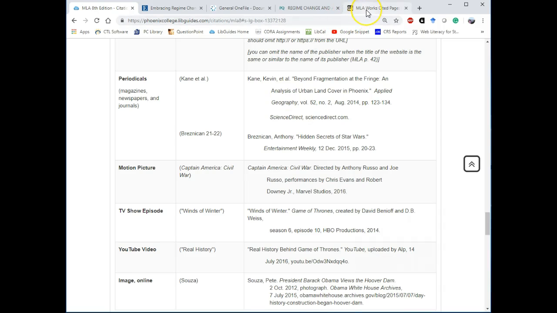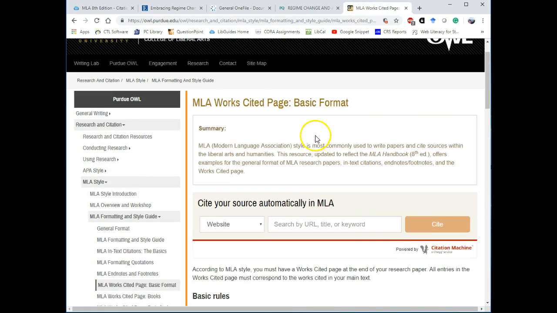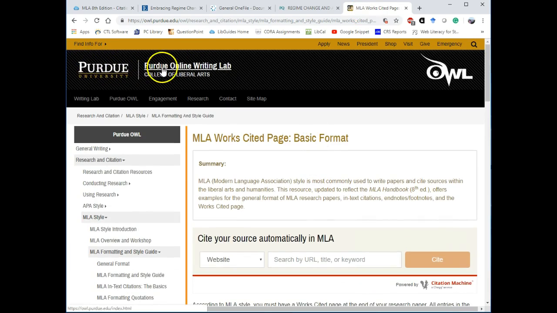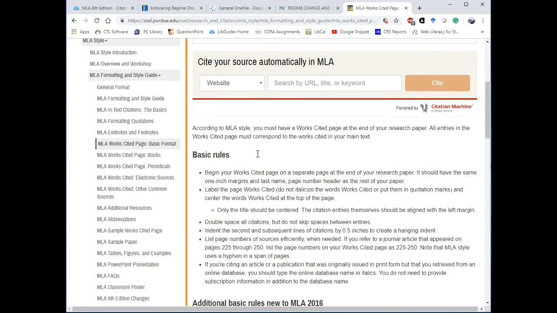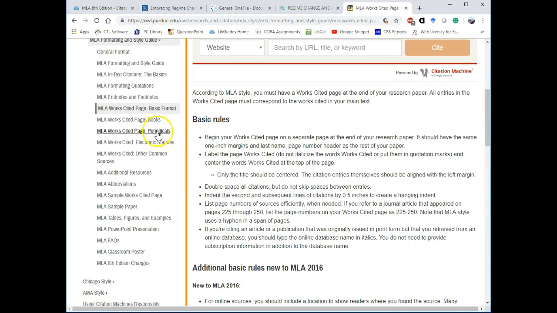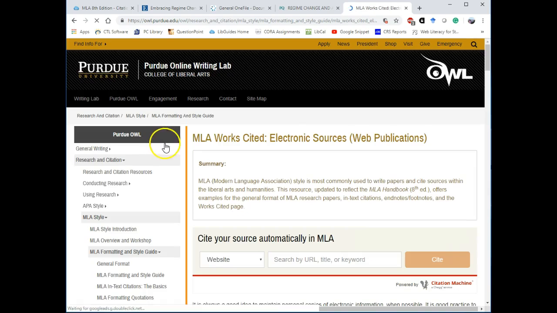Another option is to go to Purdue University, the Purdue OWL Writing Lab, looking at their MLA Works Cited instructions. In this case, you can jump to different sources, such as electronic sources. And they too will have some examples on how a citation from a database would look.